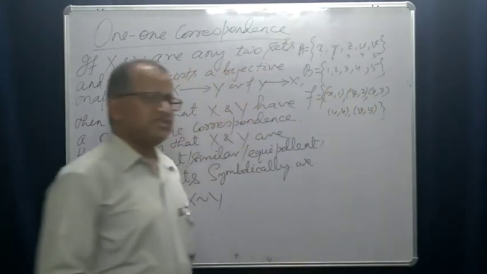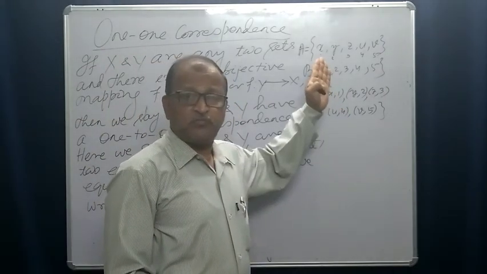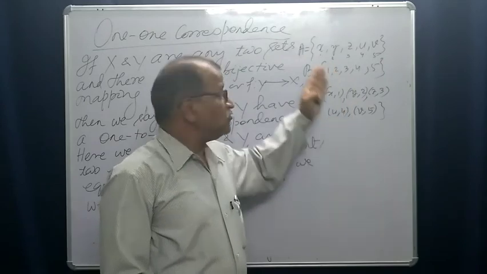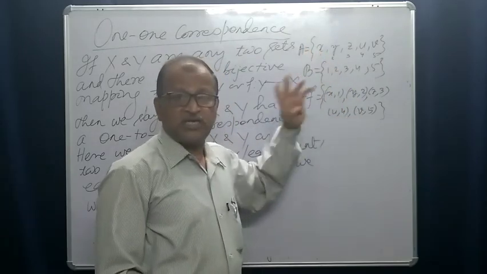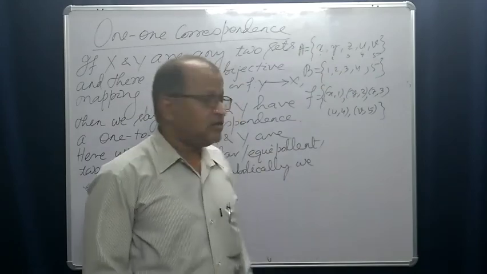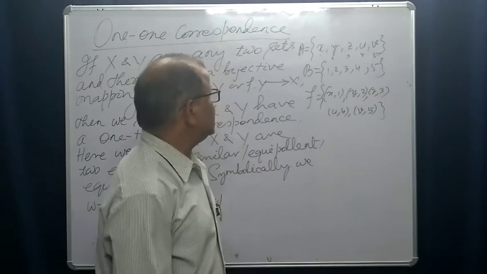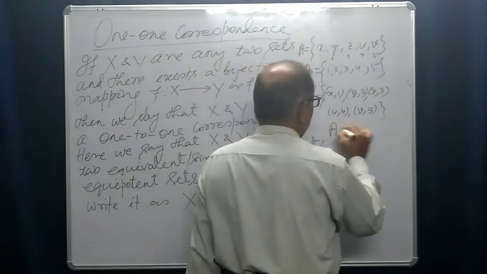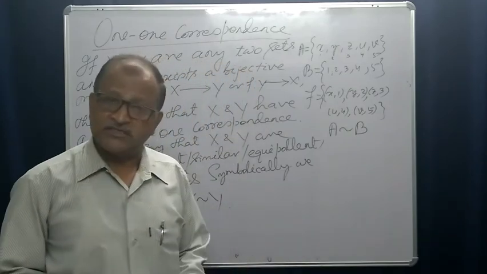You see, this is a relation. This is a function which is both one-one and onto, a bijective mapping from A to B. So these two sets are equivalent and we are able to count the elements. A is equivalent to B here. These are two equivalent sets.